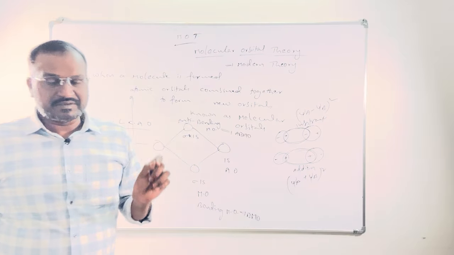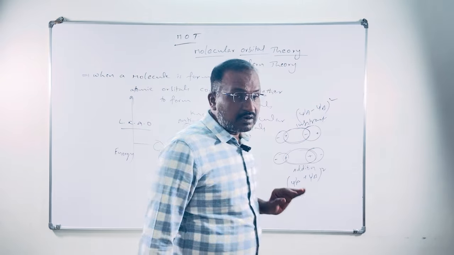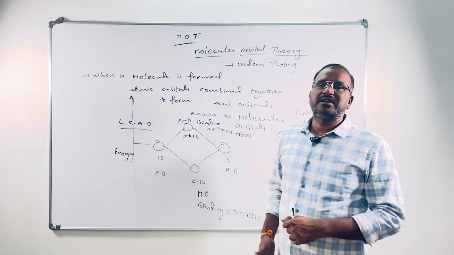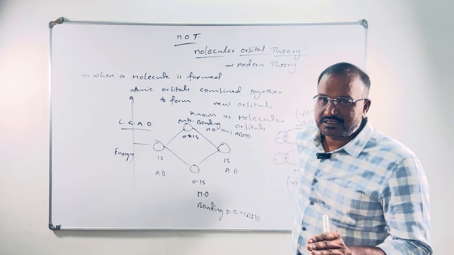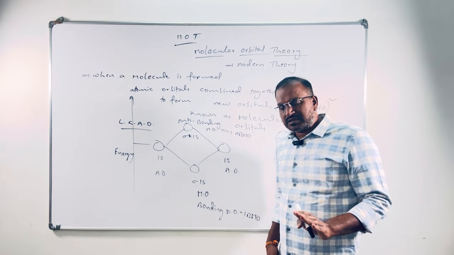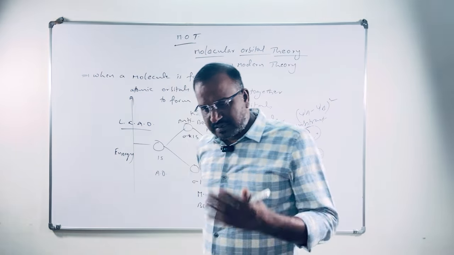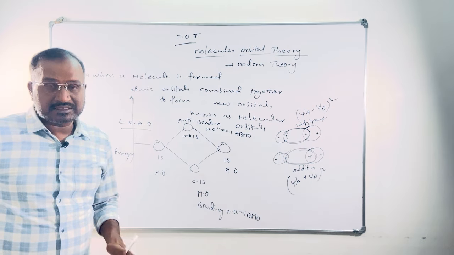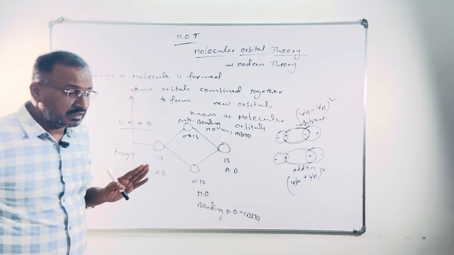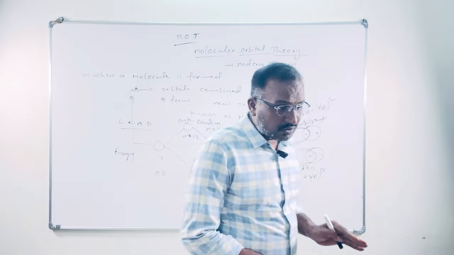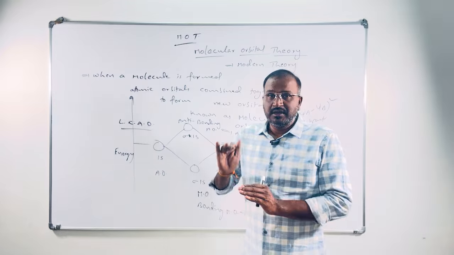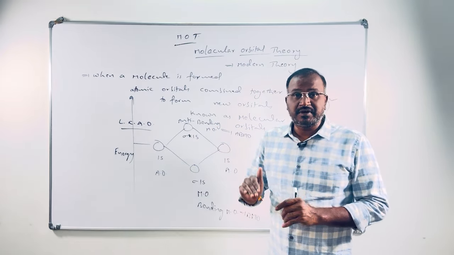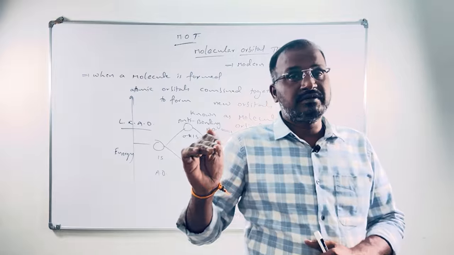In diagrams, once again I am saying, I can't draw the diagrams here because it takes so much time. It's a waste of video time. My suggestion: go through the books, any book you can take, reference books or textbooks or any college books or notes, whatever it may be. The diagrams of how molecular orbitals are formed are there. How sigma 1s will be formed, how sigma star 1s will be formed, how sigma 2s will be formed, how sigma star 2s will be formed.